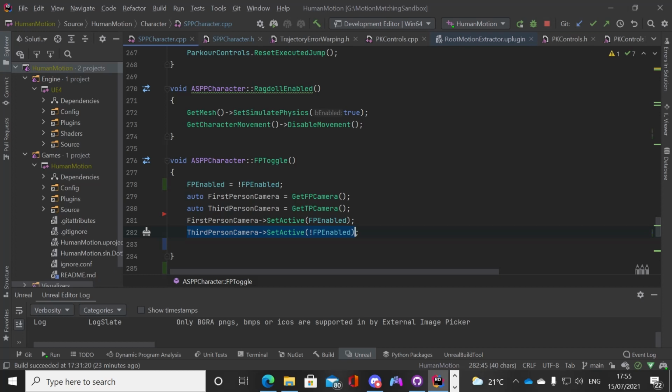We press the toggle again. This will then become not true, false. We no longer want to set the first person camera active because this is now false. And then this has become not false, so it becomes true. So that is the code for the flip flop. I hope that made sense. I can't really be asked to go through it again, so I'm just going to keep going.